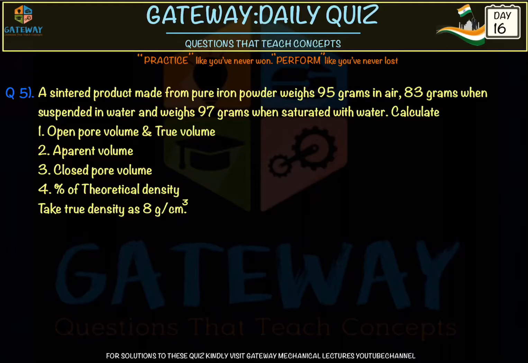The 4 questions were done and uploaded. This is on question number 5. We are making it separate due to the time constraint. A sintered product. This is a question on powder metallurgy.